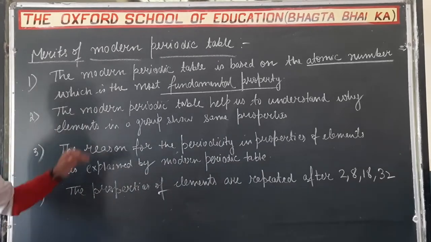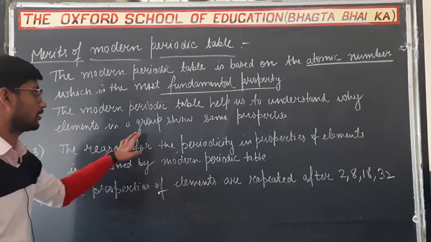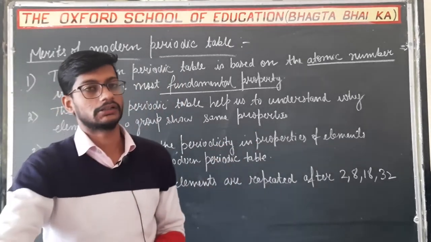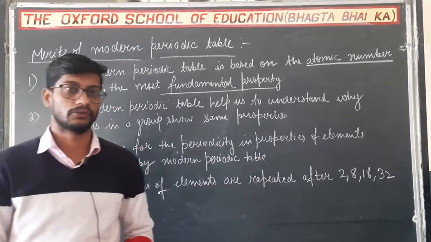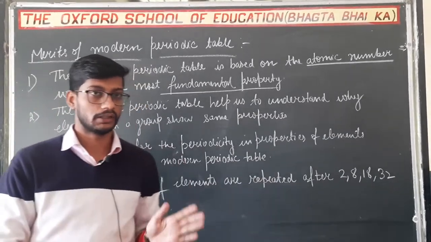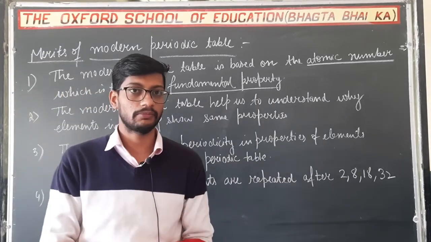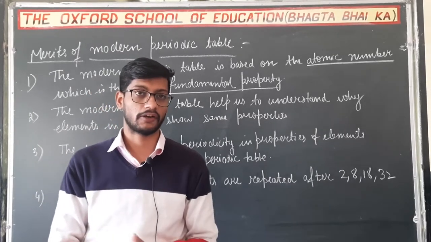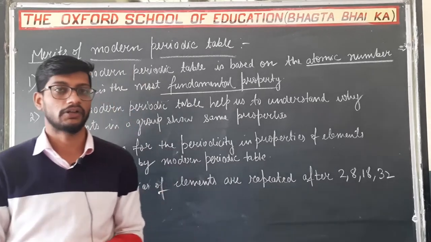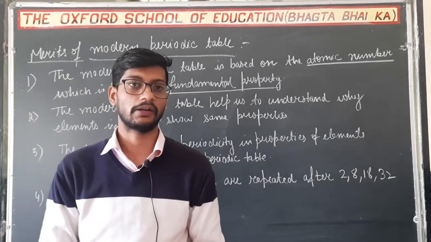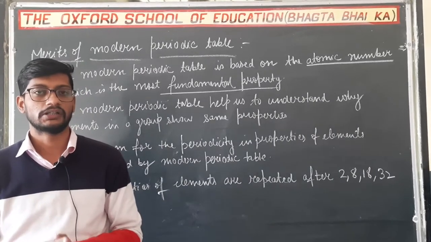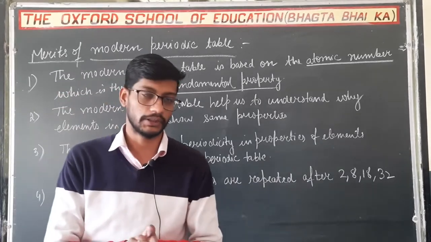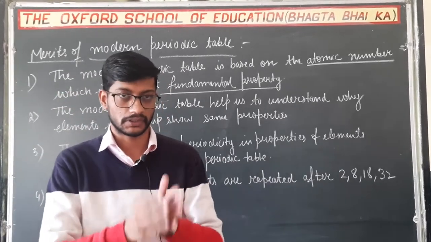Second, the modern periodic table helps us to understand why elements in a group show the same properties. This table explains why elements in a particular group show similar chemical properties, because in this table the elements having the same electronic configurations are arranged in the same group. If their electronic configuration is the same, it means their chemical properties are similar in a particular group. Because in a particular group, the electronic configuration is similar.